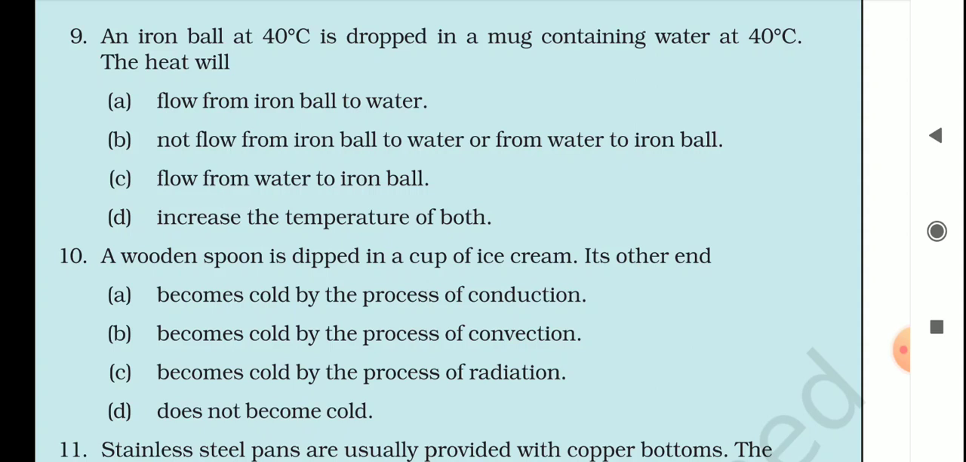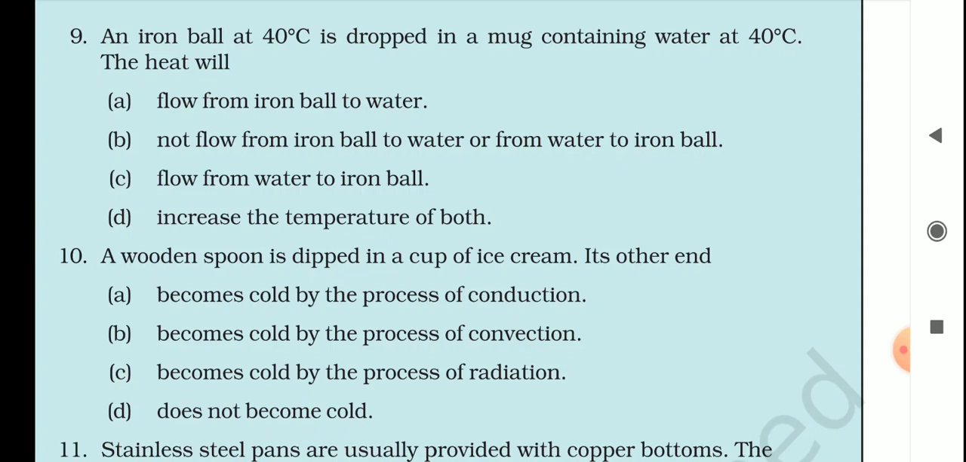A wooden spoon is dipped in a cup of ice cream. Its other end, A, becomes cooled by the process of conduction, B, becomes cold by the process of convection, C, becomes cold by the process of radiation, D, does not become cold. Think students.